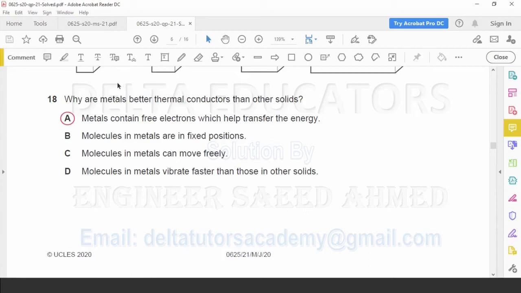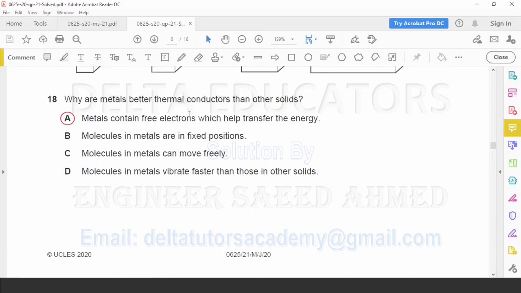So in a metal, the heat energy is transferred more easily as compared to other solids because in metals the energy is transferred not only because of vibration of the atoms but also because of the movement of electrons from one point to another point. Now we check the options. Option A, metals contain free electrons which help transfer the energy. Yes, it is the correct option.